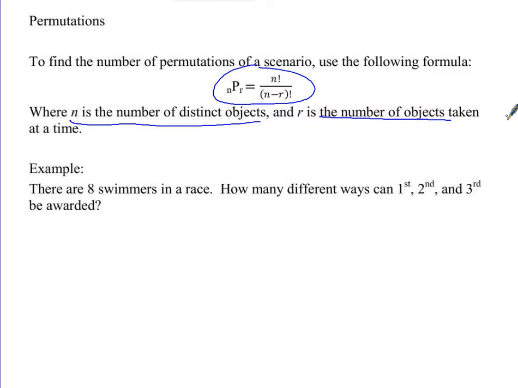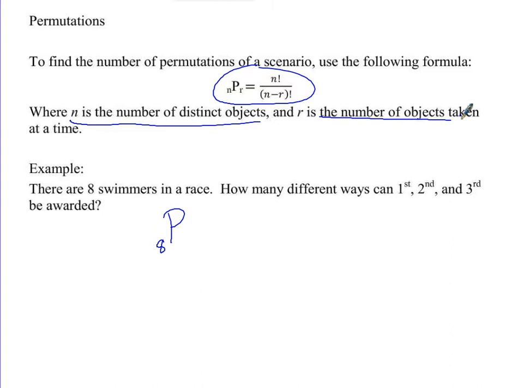So, for example, there are 8 swimmers in a race. How many different ways can first, second, and third place be awarded? Well, does order matter here for first, second, and third place? Yes, and that's something you always want to ask yourself. Does order matter? If it does, then you're working with a permutation. So that means we're going to use this formula, nPr. We have to figure out what n is and what r is. So this says n is the number of distinct objects. In this problem, that means the number of people in the race. So 8. We're using a permutation, and this number right here is 8.